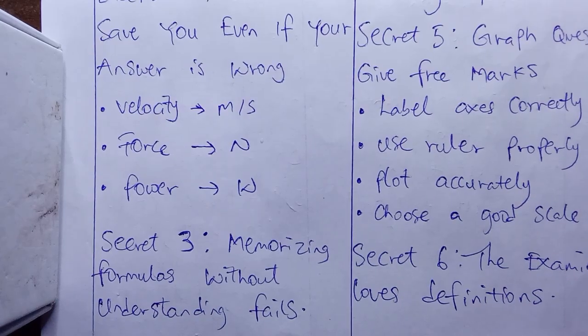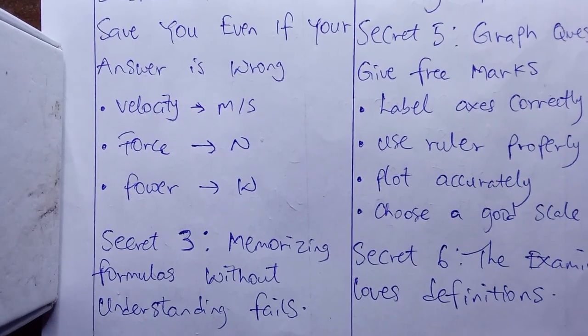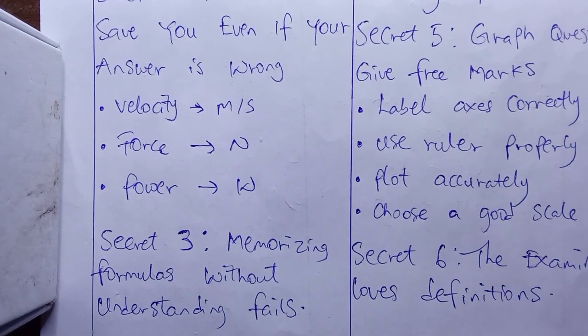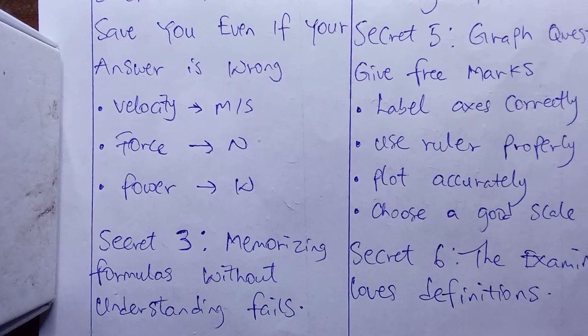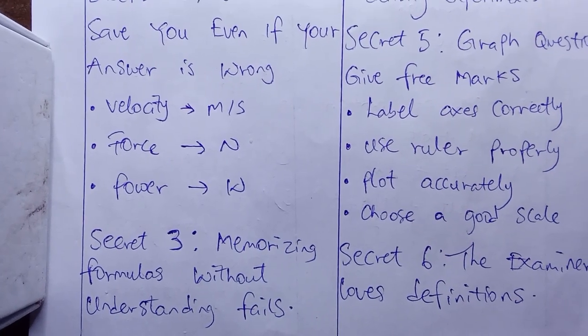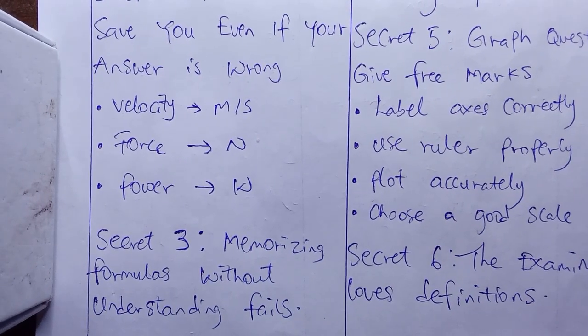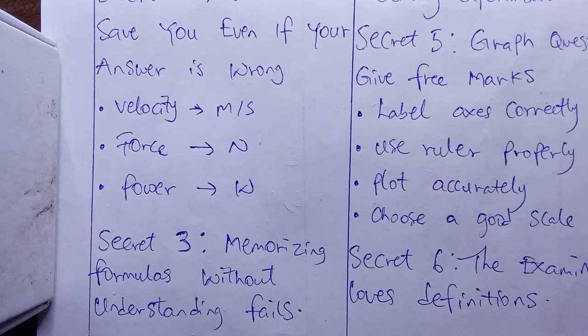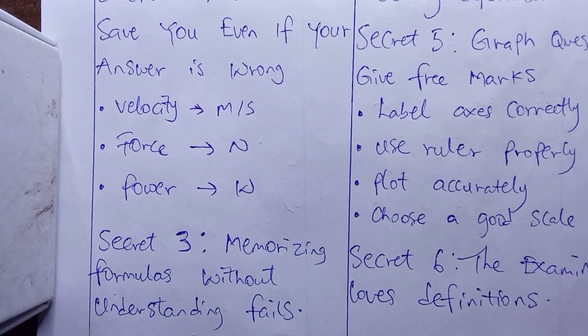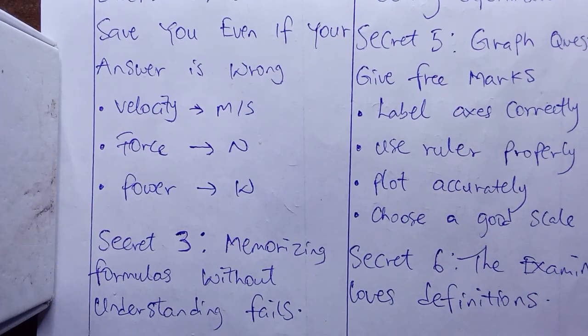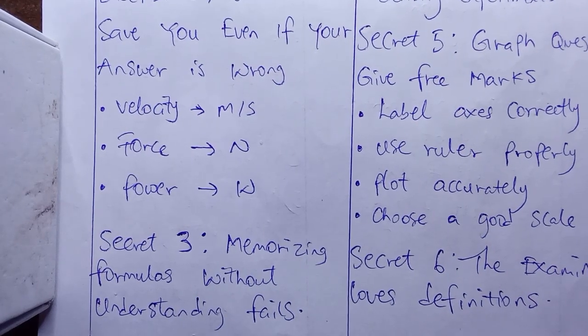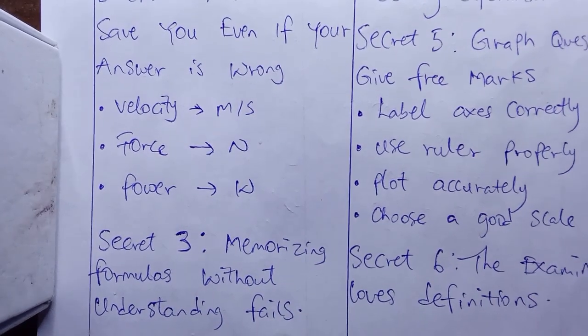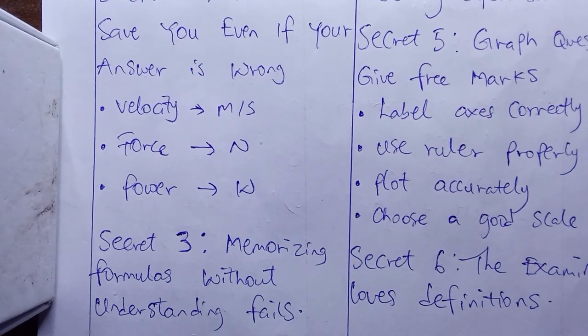WAEC mark definitions word for word sometimes. For example, velocity is the rate of change of displacement with time. Teach students to memorize standard definitions exactly the way they are, because there are other ways to define velocity, but if you miss the keywords, which are displacement, time and rate of change, you may not get a complete mark. So ensure you learn your definitions word for word.